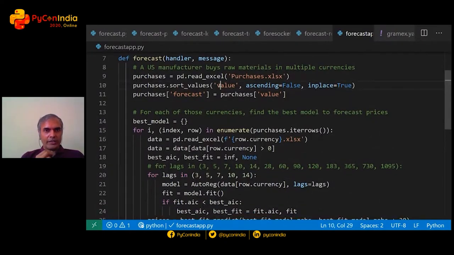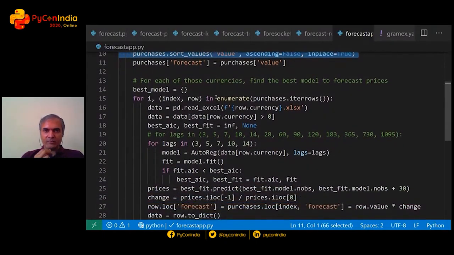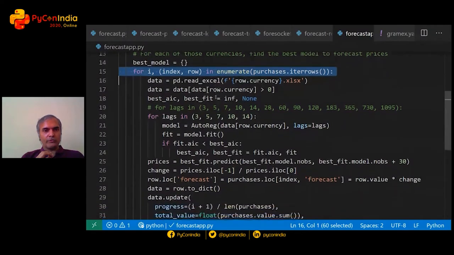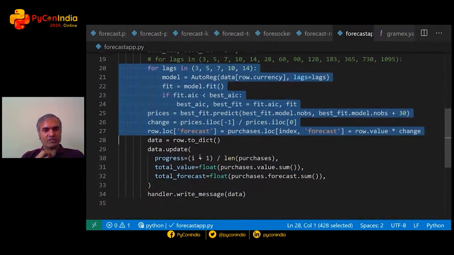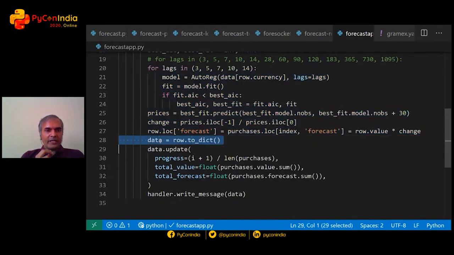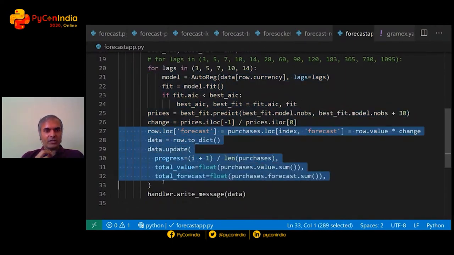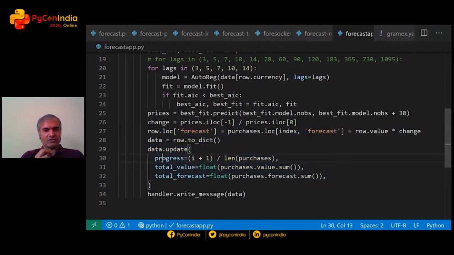So we sort in descending order, and then as before, we loop through all of the purchases. We compute the models, we predict what's the best result, and we take the forecast for the current currency, put in a few additional parameters, such as what is the progress in percentage, what is the total value that we need to show, what is the total forecast that we need to show, and send it all on a WebSocket.